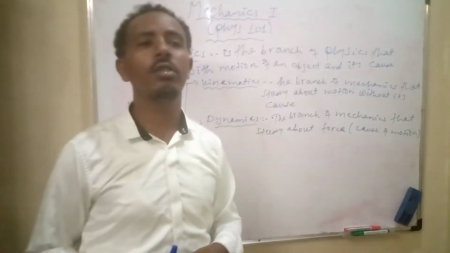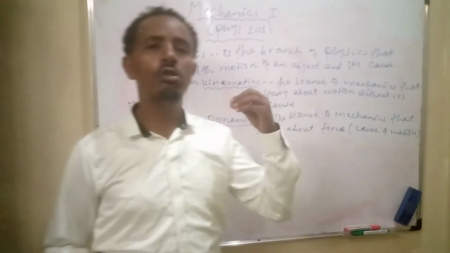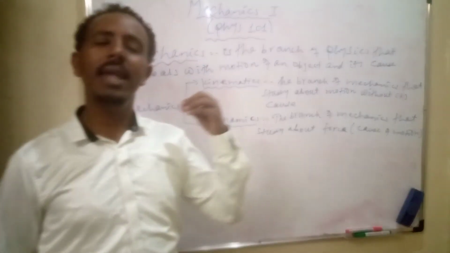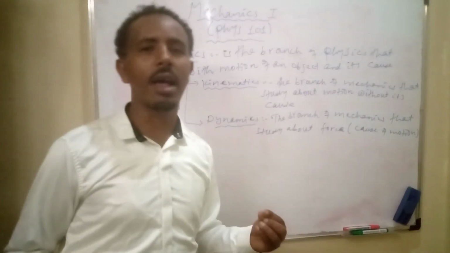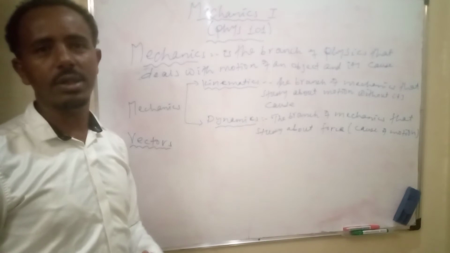Vector physical quantities are those physical quantities that are expressed both by magnitude and by direction. For example, displacement is a vector quantity.